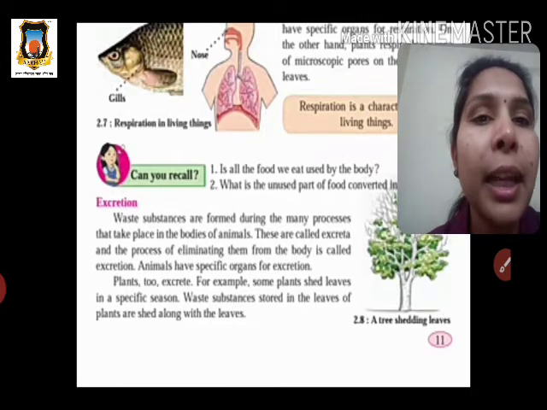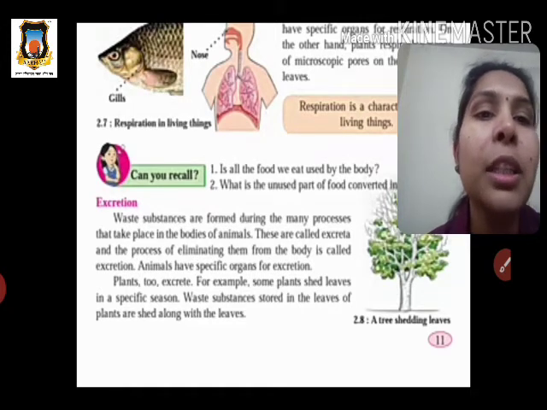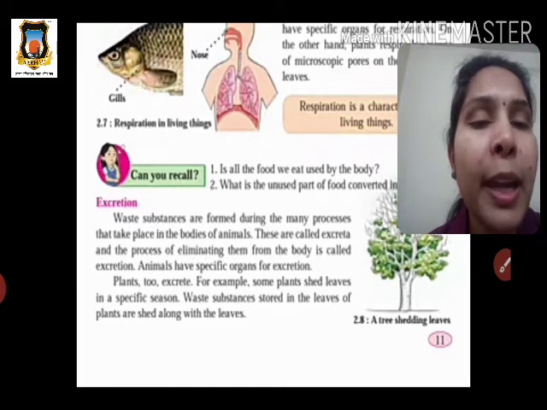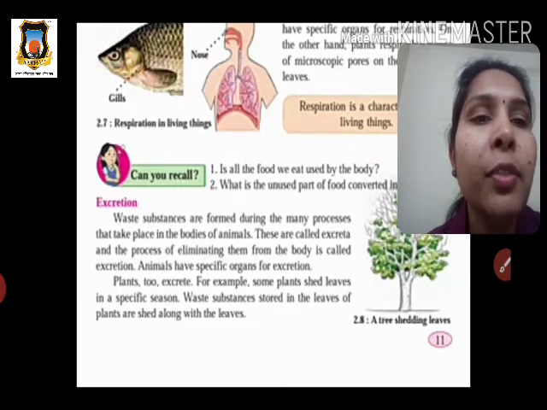Like animals, plants also produce excreta, that is waste substances. Some plants shed their leaves in a specific season. Why? Because all the waste substances are stored in the leaves of the plants, and when the storage of excretory substances is complete, these leaves get shed in the certain season. In this way plants also carry out the procedure of excretion, for removing the waste substances produced in their body.